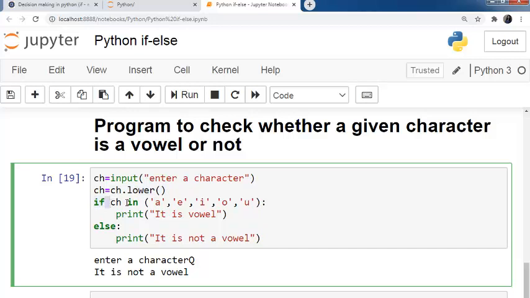If ch in, it is a membership operator, it will check ch inside this list. So first it will check if ch is a, e, i, o or u. If it belongs to any of them, then this if condition will return true and we can print it is a vowel. Otherwise we will print it is not a vowel. So I think now you should be clear with the if else condition in Python. And I'll provide an assignment for more practice.